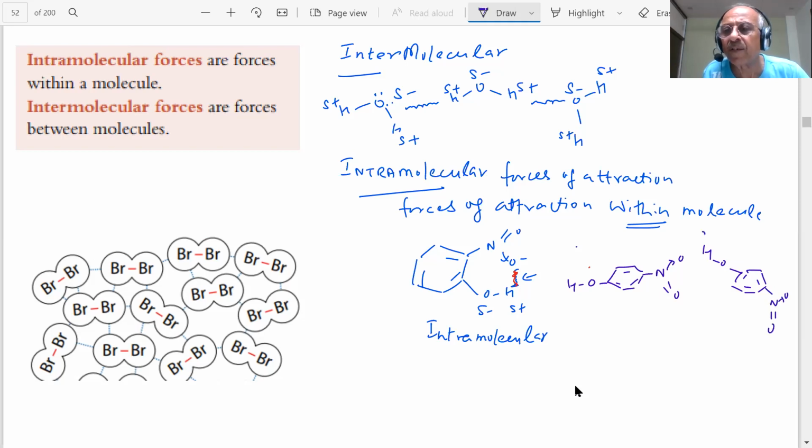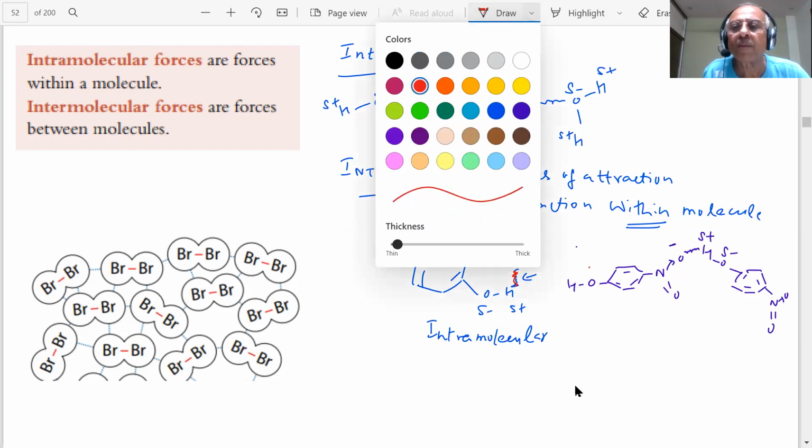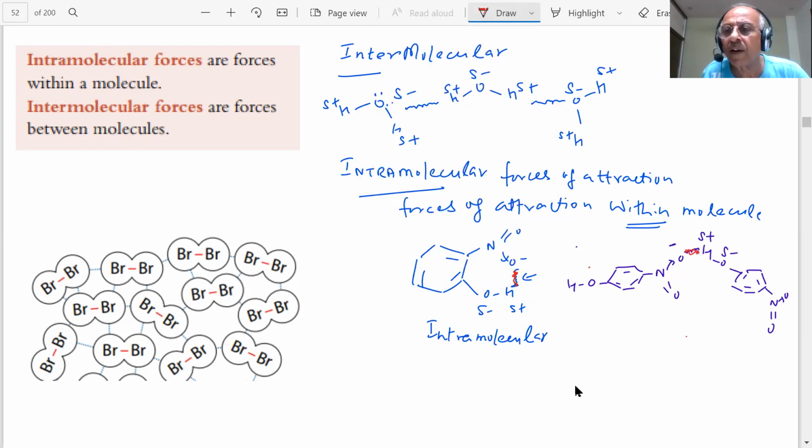In this case, what happens? This is positive, this is negative, this is negative, student. Then what type of force is this? Here you can see this is the force of attraction, student. This one is inter. Is it okay? Do you understand intermolecular attractive force? Can you see it? Tell me. Yes, sir. These are between molecules.